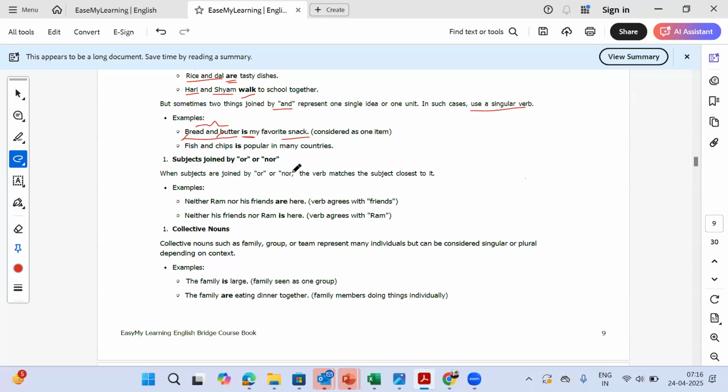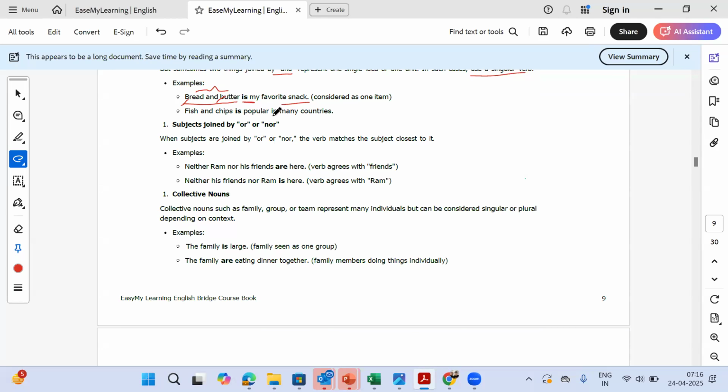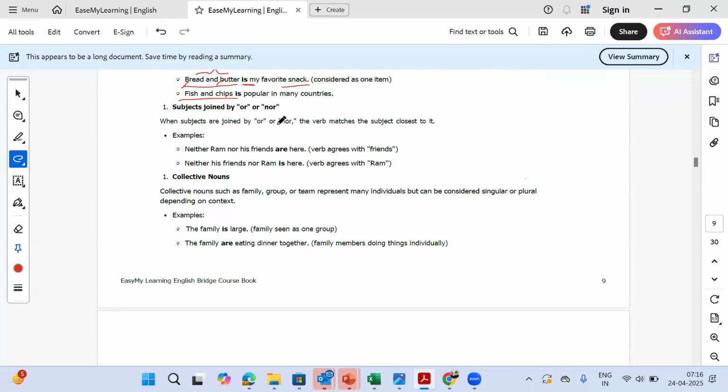For example, Tom and Jerry is my favorite show. I won't say Tom and Jerry are my favorite show because yes, it's Tom and Jerry, but I'm referring to one show which features both of them. Second example is fish and chips is popular in many countries. In many foreign countries, unlike ours, fish and chips is eaten on a regular basis. So that's just one dish, fish and chips. It's not two separate dishes. So instead of "are", we use "is".